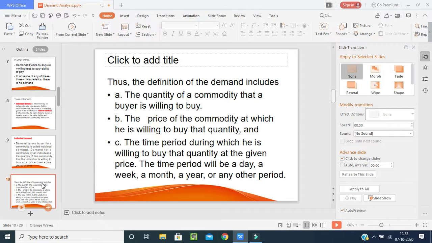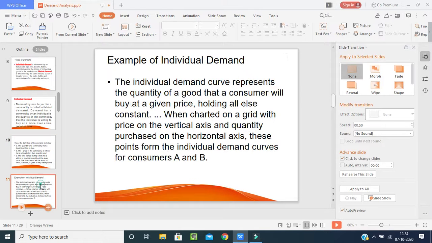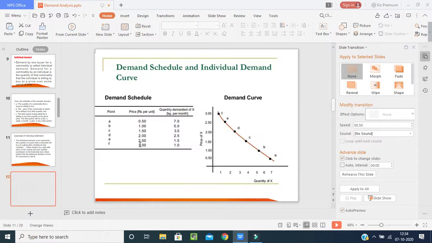Now, I will give you one example here. The individual demand curve represents the quantity of a good that a consumer will buy at a given price, holding all else constant. When charted on a grid with price on the vertical axis and quantity purchased on the horizontal axis, these points form the individual demand curves for consumers A and B. See here, the quantity is here and the y-axis is here. The points A, B, C, D, E, F, G are where we have the price: 50 paisa, 1 rupee, 1.5 rupees, 2 rupees, 2.5 rupees, 3 rupees. When the price is 50 paisa, the quantity demanded is 7.